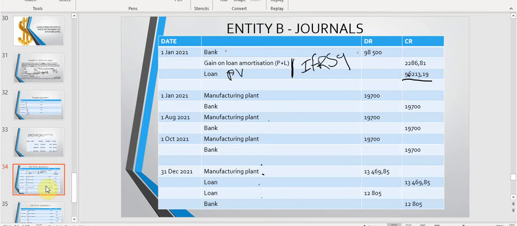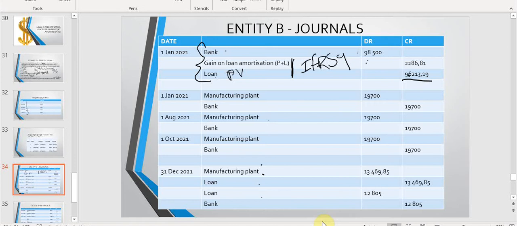In some instances you require a debit entry, then it will be called loss on loan amortization, and it will be an expense, listed as an other expense in the statement of profit or loss and other comprehensive income. Normally this is a tricky one that students get wrong. So please make sure that you follow the rule that the loan instrument should be recognized at its present value in the instance where you will pay later with a once-off payment.